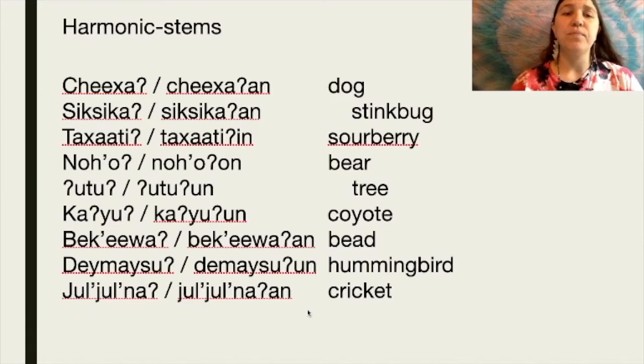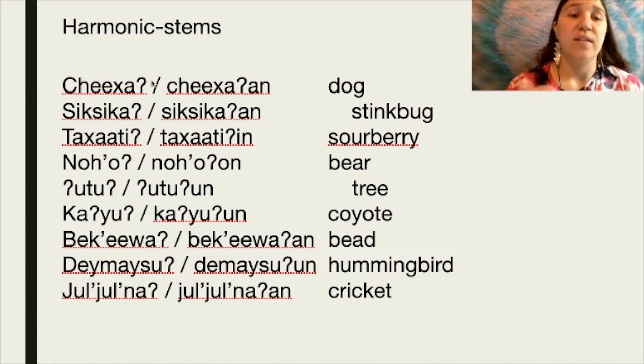Okay, so moving on to our harmonic stems. For me personally, these were the most easy for me to catch on because I could recognize the pattern quickly. So I hope that these are easy for you as well as they were for me. I had more of a hard time kind of memorizing the I stems and the A stems. But let's go ahead and go over these.